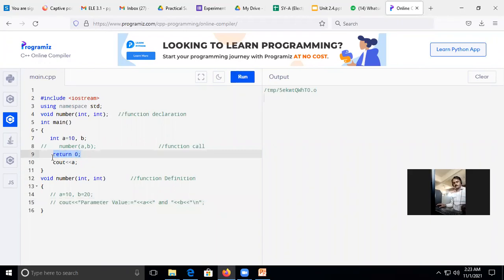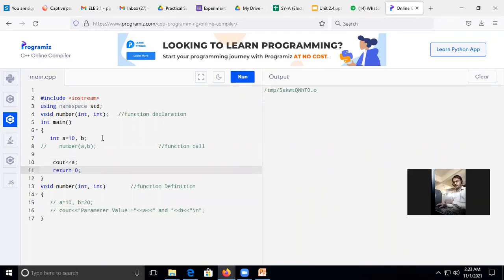Yes, I have written this return statement before this cout, so it won't be printed. Your return statement must be the last statement in the main function. Otherwise, if you have written it earlier and you write logic after the return statement, then it will end your program at the return statement only. It will not go for further lines.